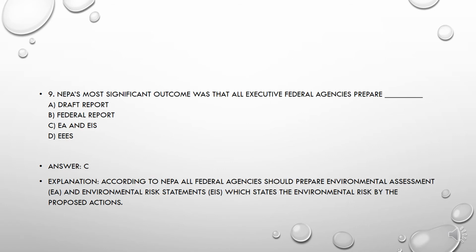The next question: NEPA's most significant outcome was that all executive federal agencies prepare which of the following? Options are A. Draft report, B. Federal report, C. EA and EIS, or D. EEEs. The correct answer to this question is option C, that is EA and EIS. According to NEPA, all federal agencies should prepare an environmental assessment (EA) and an environmental impact statement (EIS), which state the environmental risk caused by the proposed actions.